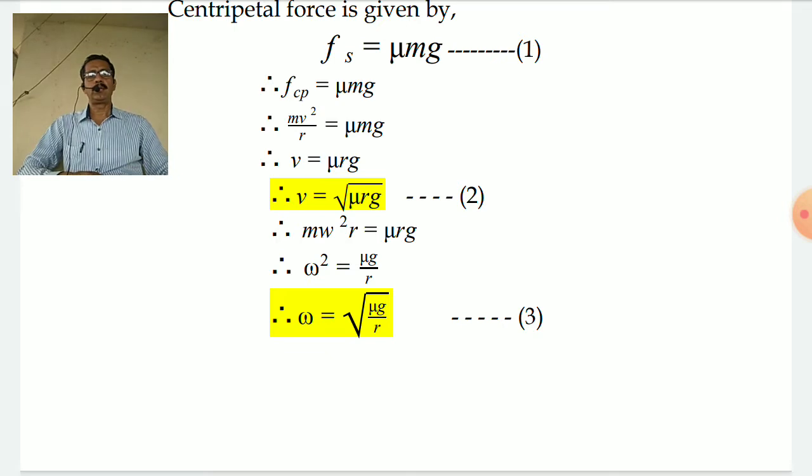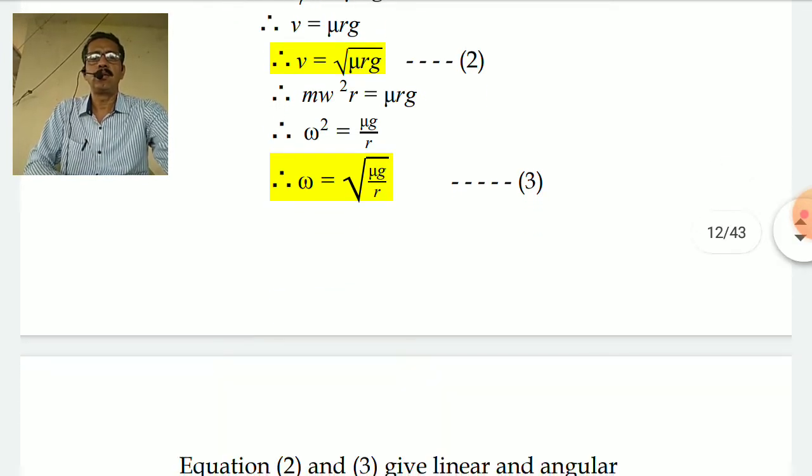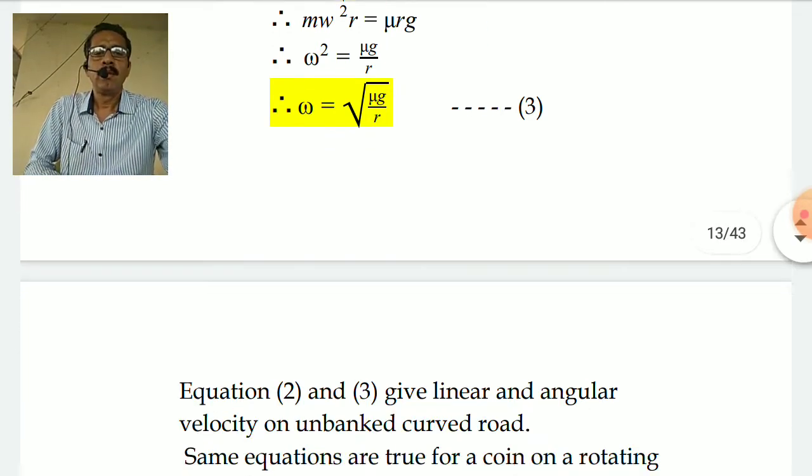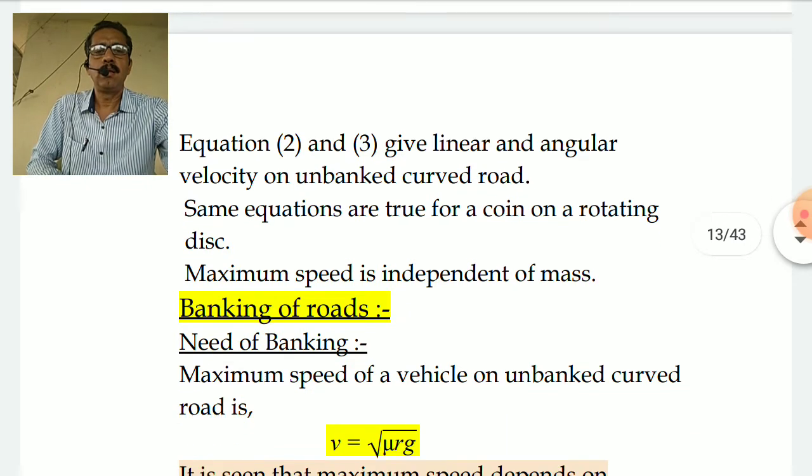Using the same condition, v is equal to r omega, or if you write the centripetal force as m omega squared r, you can also get an equation for omega, and that omega is equal to the root of mu g upon r. Once again, the angular velocity with which the vehicle can travel is also independent of the mass of the vehicle. That's equation number 3. These are the implications of that.